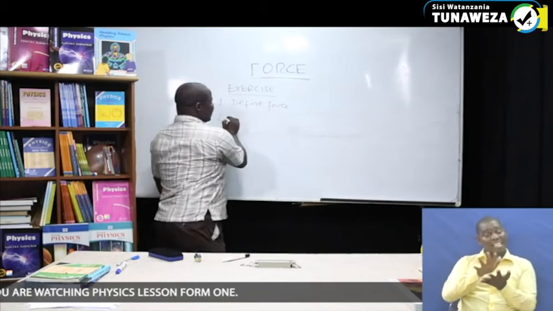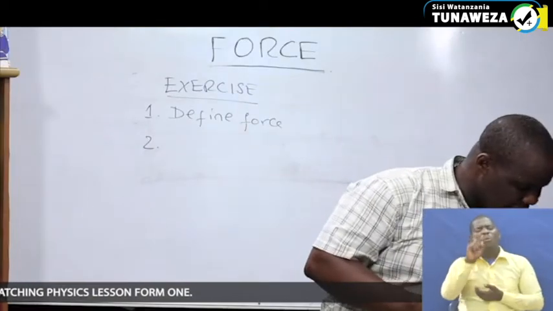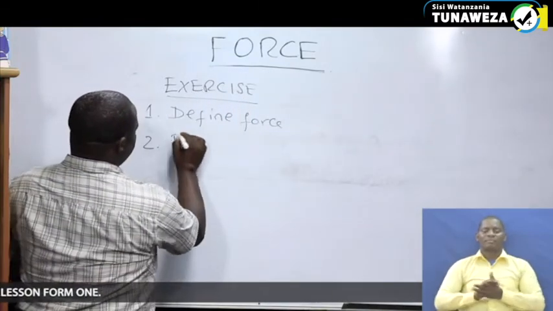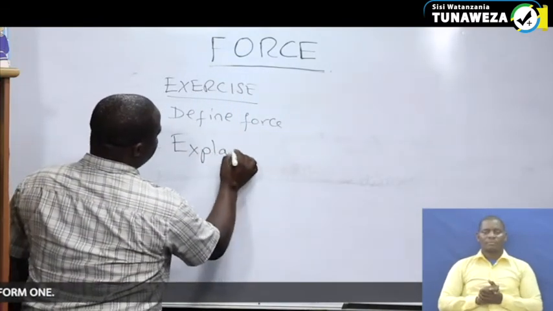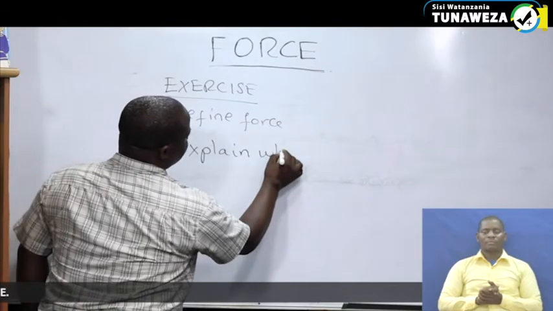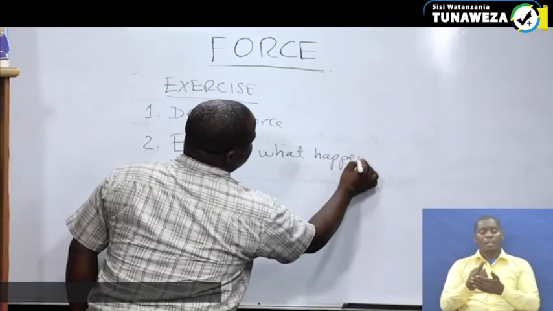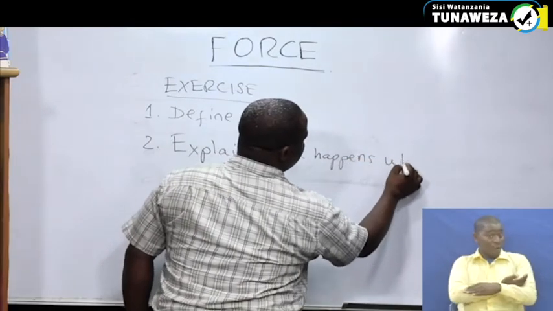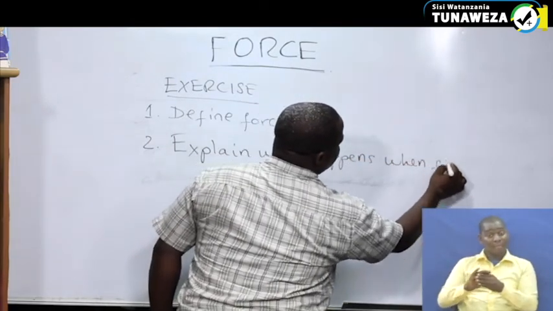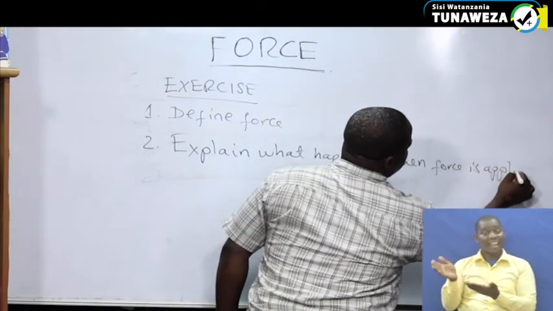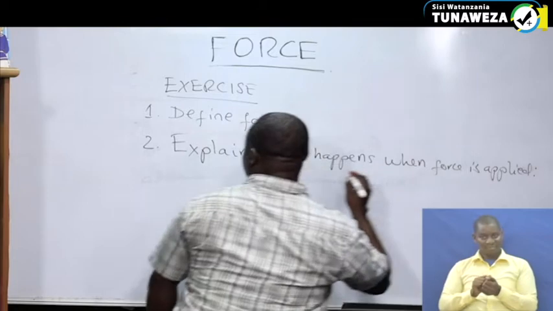The second thing to do: explain what happens when force is applied in the following areas.